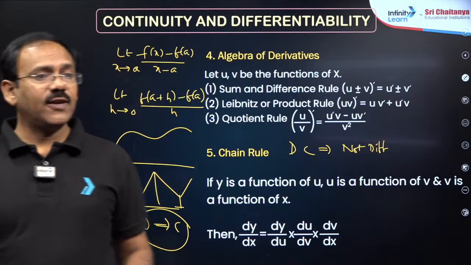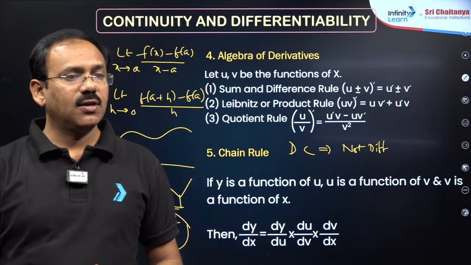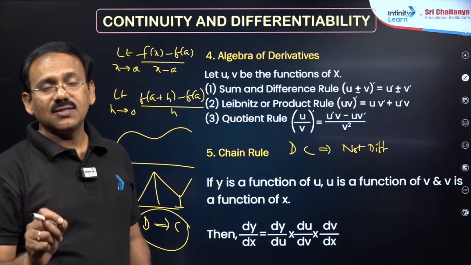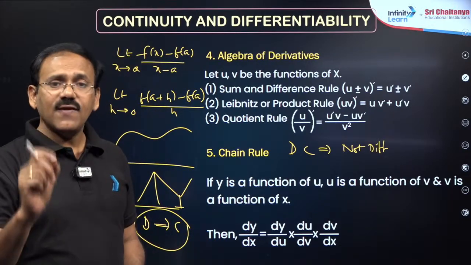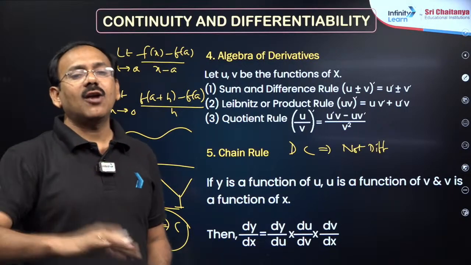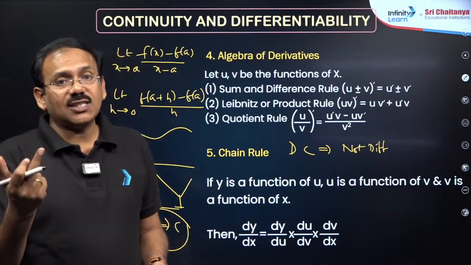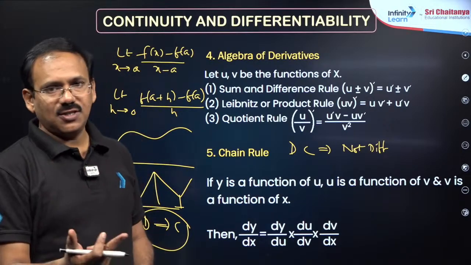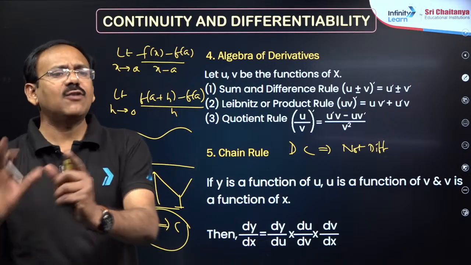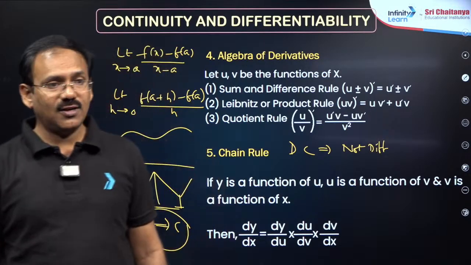What is the difference between f dash x being continuous and f being differentiable? If f is differentiable at a particular point, the derivative exists, but that derivative function may or may not be continuous. So you have to find the f dash x function, then again check the continuity. Just f of x differentiable means the derivative exists, that is the point. Clear? It's not the same, Ankan; both are different.